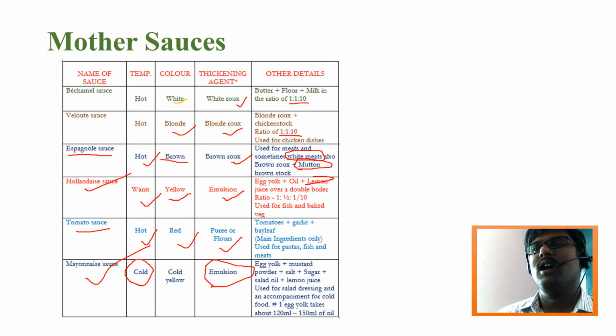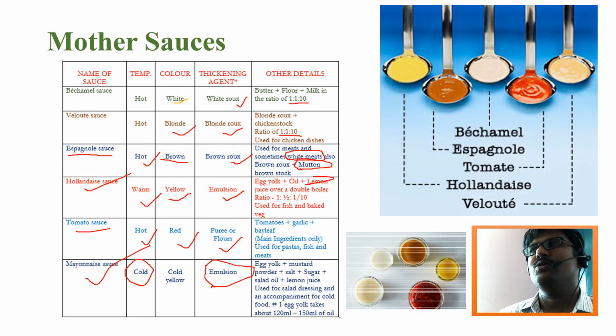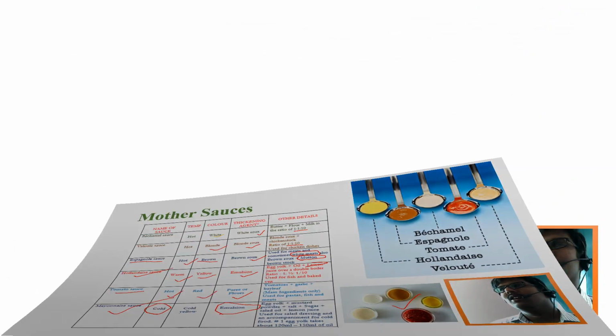Here you have to be very careful while preparing this, because it may create some crumble, a solid texture, while you are adding mustard powder, and it may curdle. So you have to prepare it very carefully. In our practical we can practice how to prepare mayonnaise sauce. On the right hand side I can show you the bechamel, espanol, tomato, hollandaise, and velouté. These are the actual colors of those sauces. You can see here in the picture also, these are the actual colors.